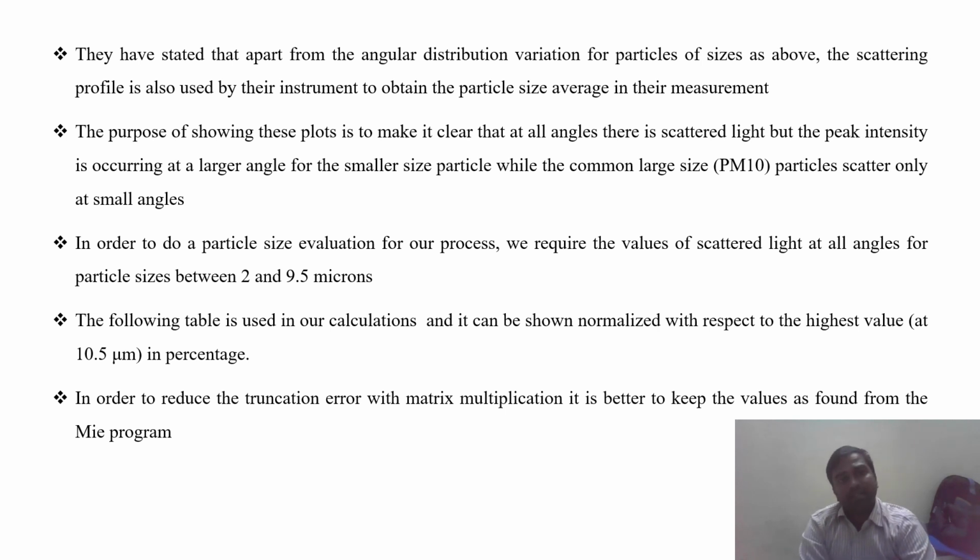They have stated that apart from the angular distribution variation for particle size, the scattered profile is also used by their instrument to obtain the average particle size in their measurement.